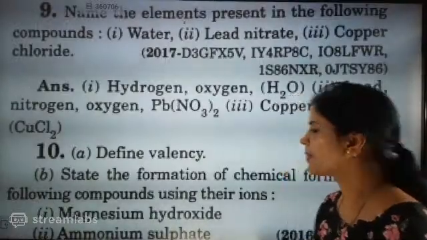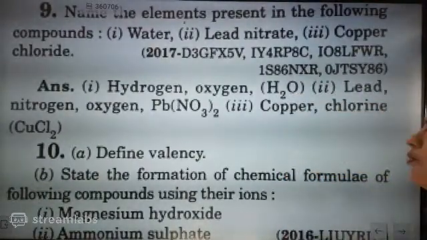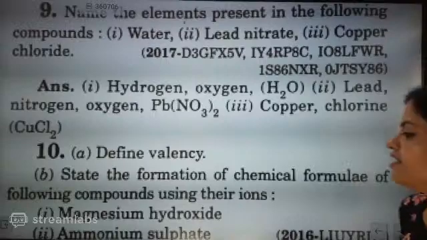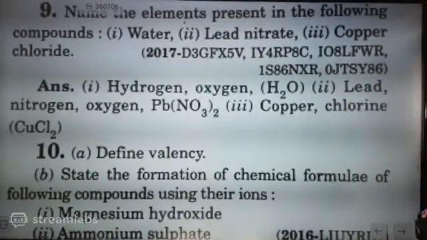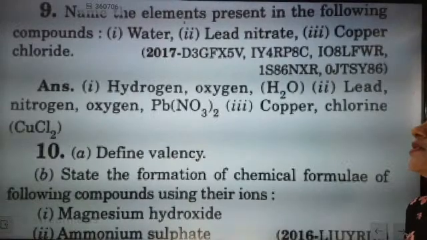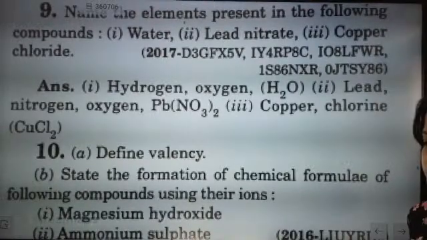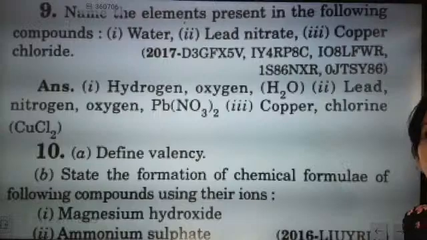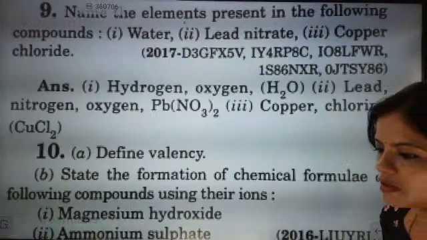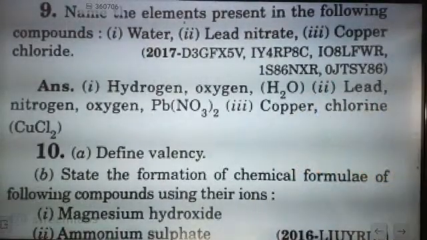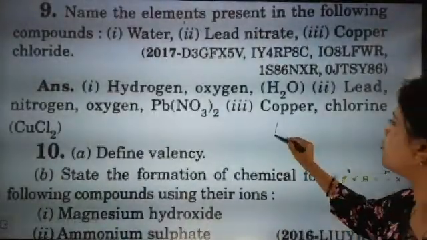Write the chemical formula of the following compound using their ions: magnesium hydroxide. Think about it. Yes, Mg(OH)2. How will it be?